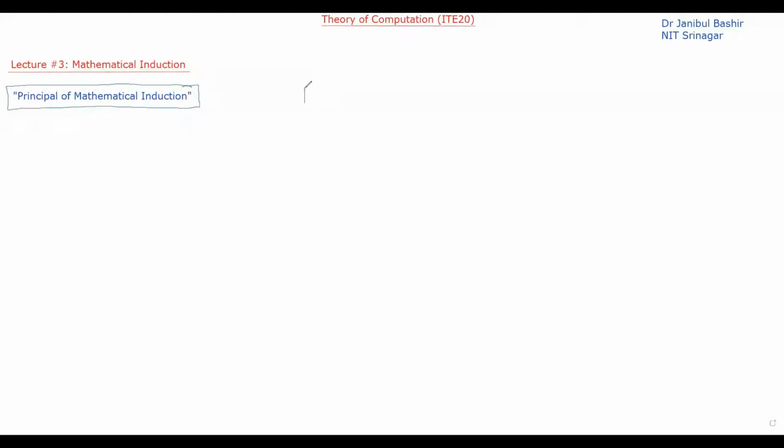It is saying that if P of 0 is true, and if P of k then P of k plus 1 is true, then this will imply that P of n is true for all n.